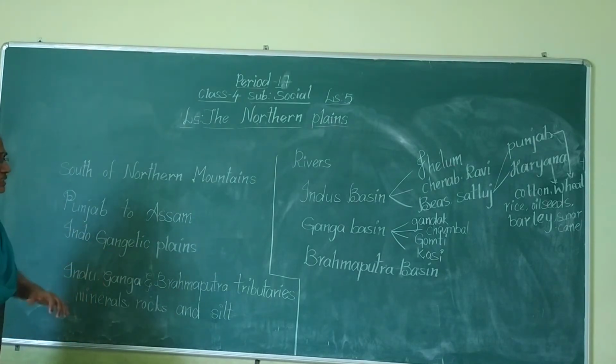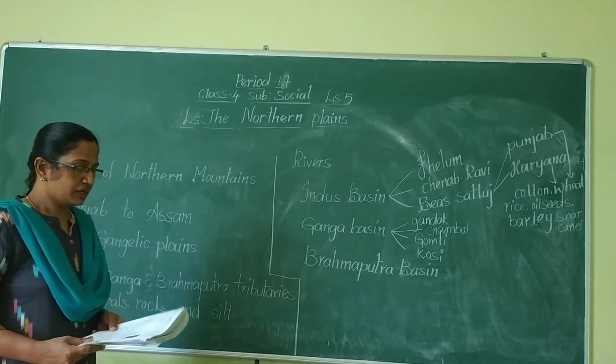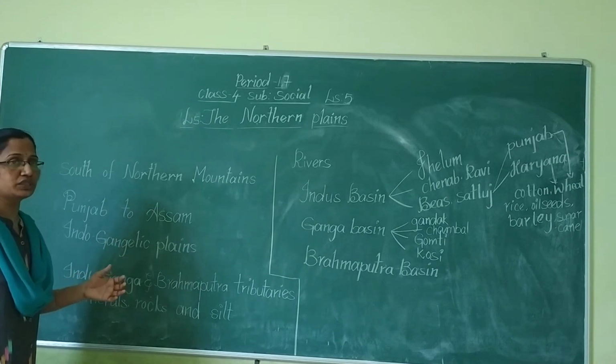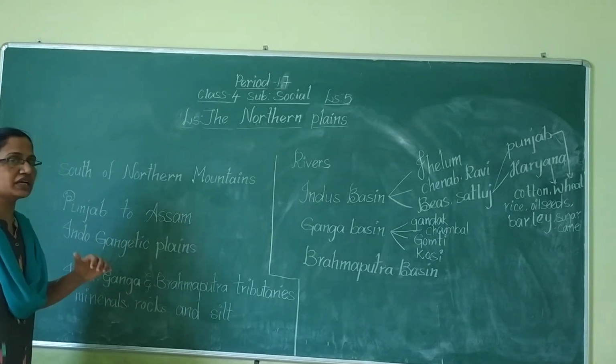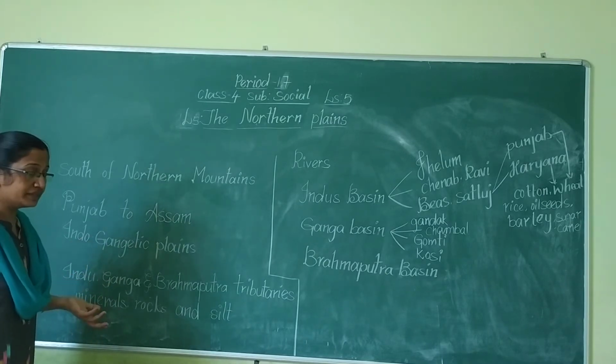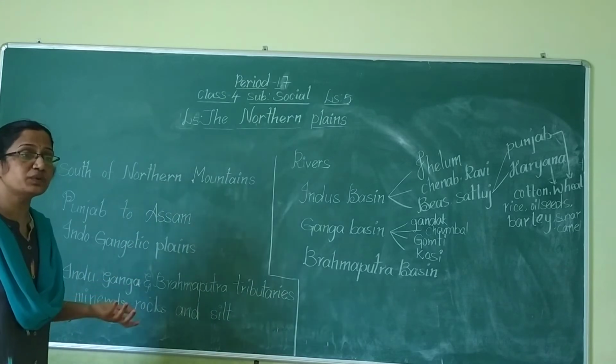And what will these tributaries and rivers bring?